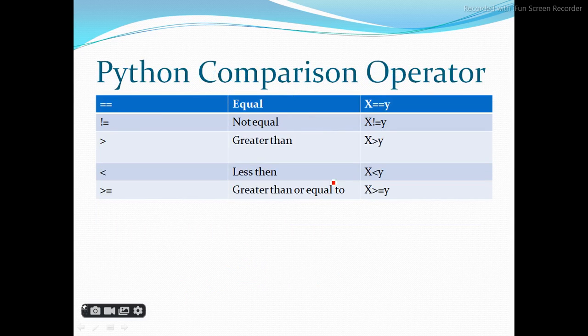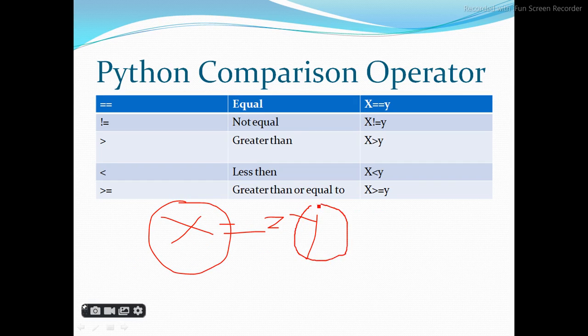Python comparison operator. These things we are already familiar with. The comparison operator is used to compare, x equal y. It checks whether whatever value is in x is equal to y or not.